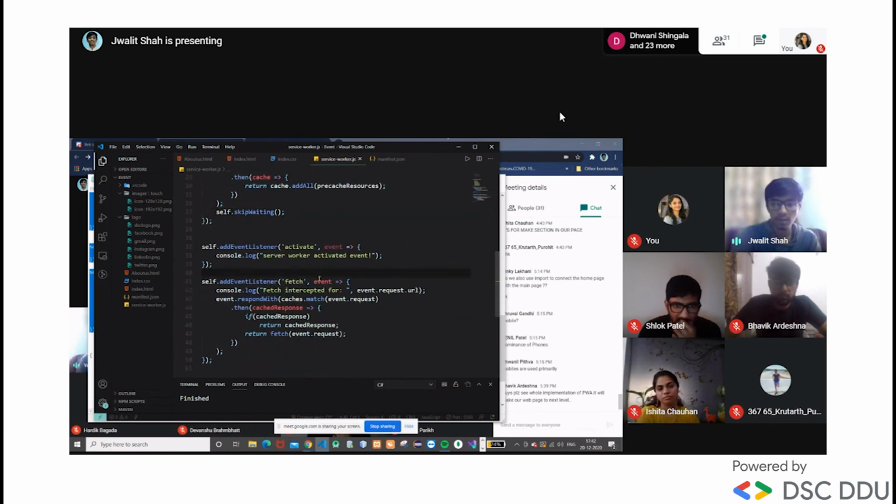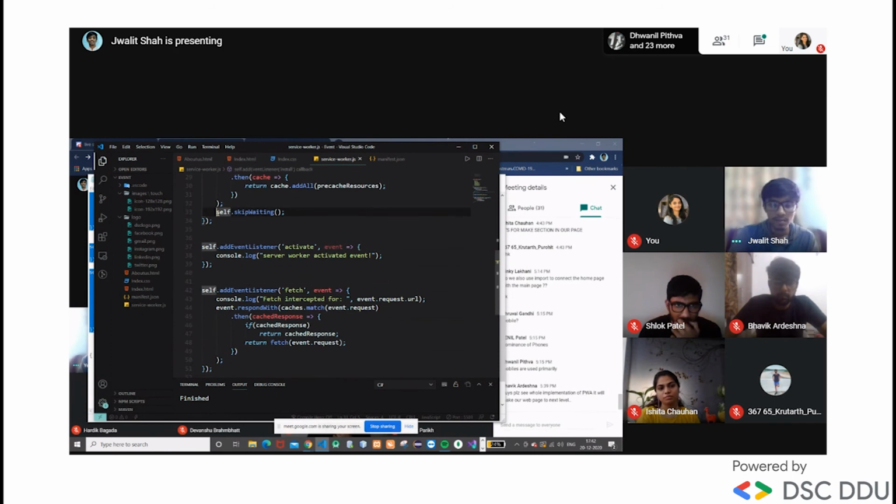If we forgot to write self dot skip waiting, then after an update in the service worker, or in our index, or in the logo, this activate life cycle will not be activated, and it will take a lot of time to activate, which we don't want.